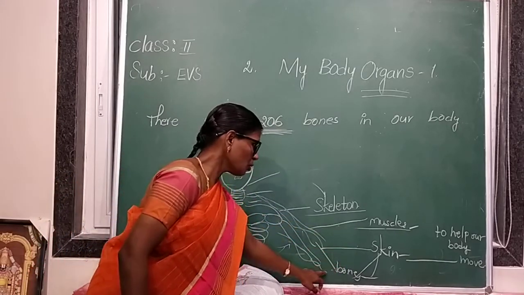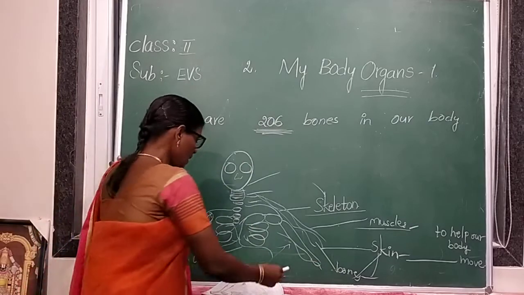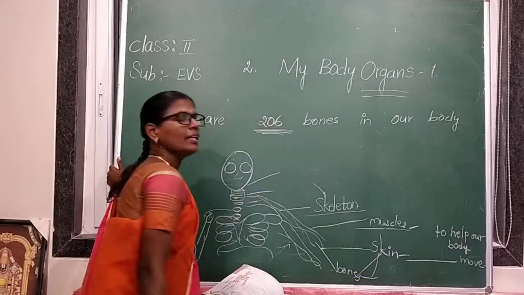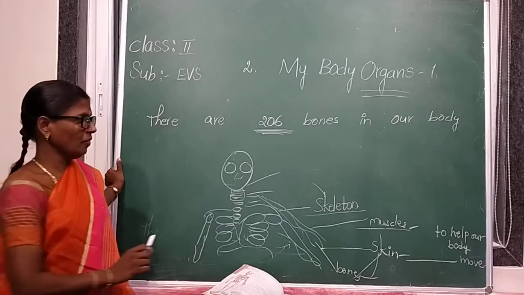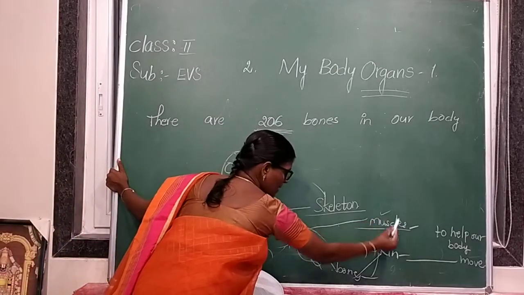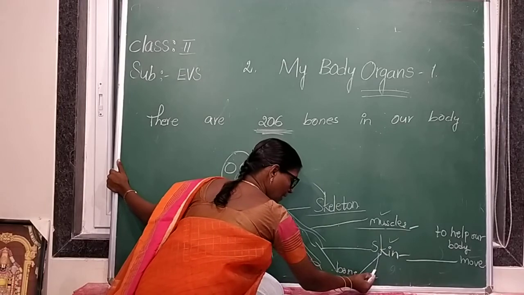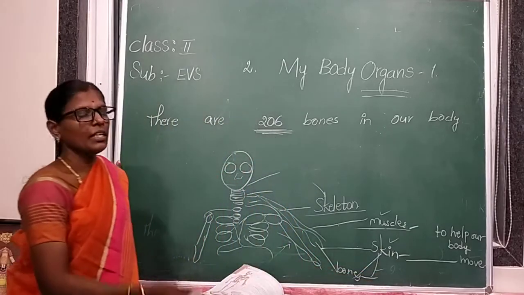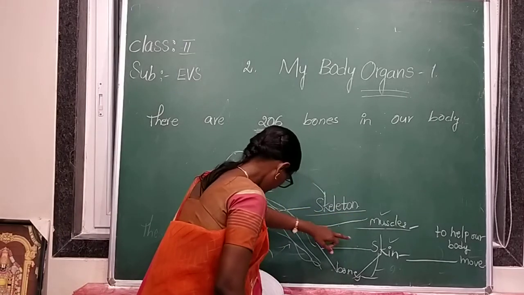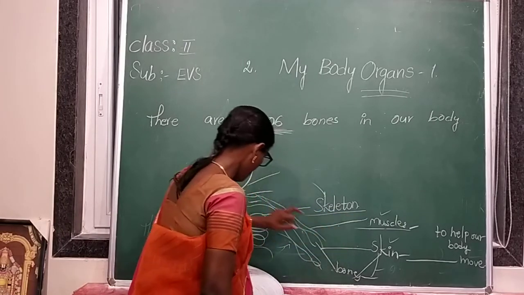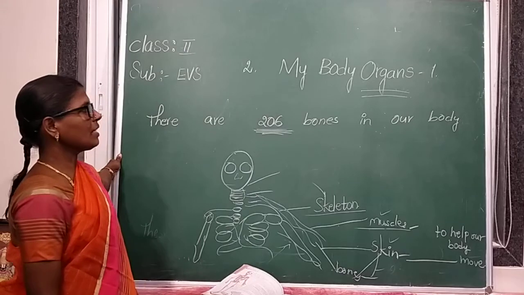Our body moves with the help of muscles, skin and bones. How many bones are there in our body?